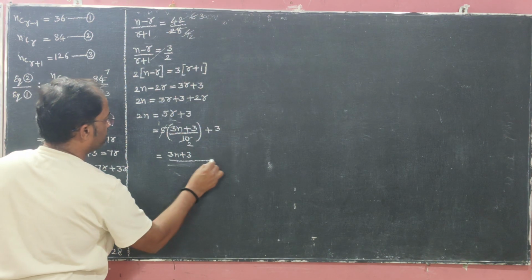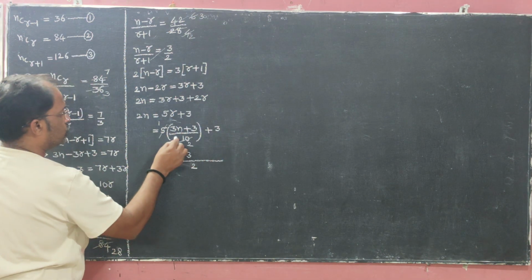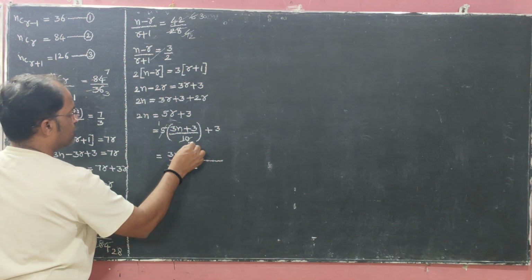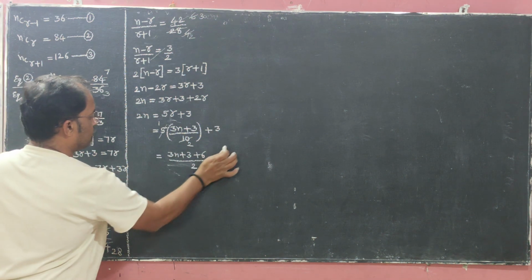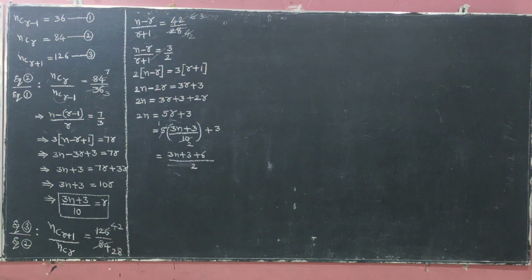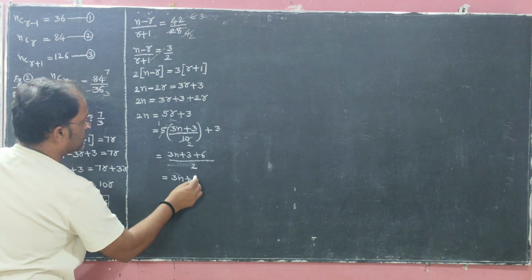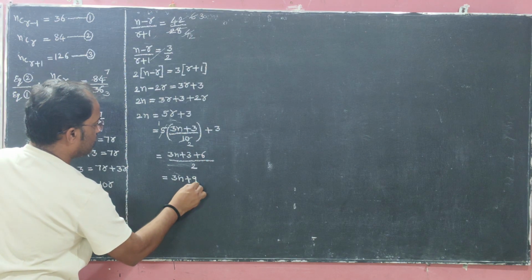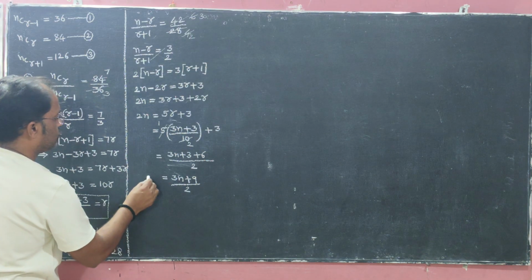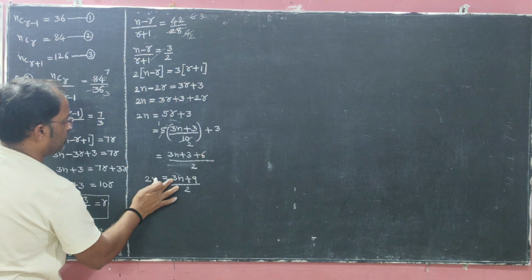LCM is 2. So 3n plus 3 as it is, plus 2 into 3 is 6. So 3n plus 3 plus 6, that is 3n plus 9, by 2, which equals 2n.